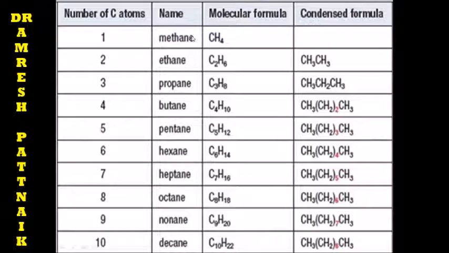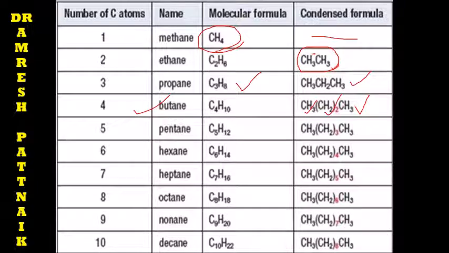Here again the same thing you can say in the condensed formula. How will we get this condensed formula? Just have a look. Methane is CH4, which has no condensed formula because it is a single carbon compound. Ethane's condensed formula is CH3 CH3, because within this a single bond will be there. Propane C3H8, but here the condensed formula is CH3 CH2 CH3. Same, C4H10 is butane, CH3 CH2 CH2 CH3.